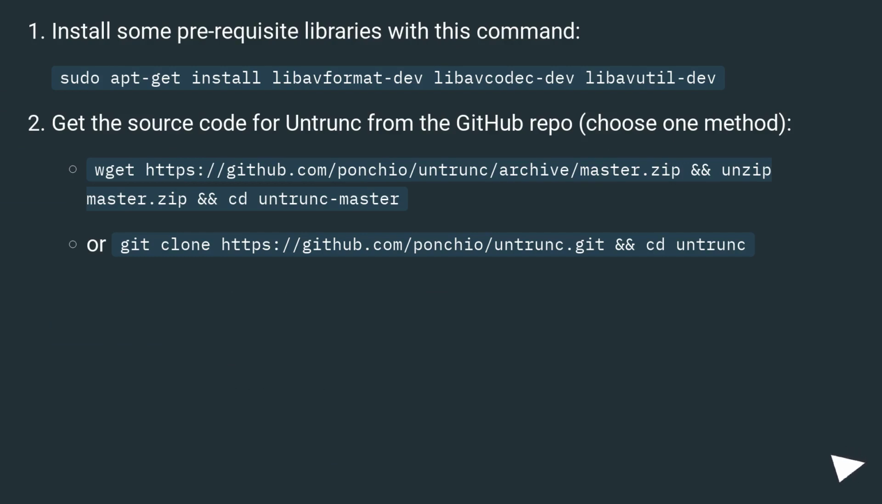Get the source code for untrunk from the GitHub repo, choose one method. https://github.com/ponchio/untrunk/archive/master.zip && unzip master.zip && cd untrunk-master. Or git clone https://github.com/ponchio/untrunk.git && cd untrunk.